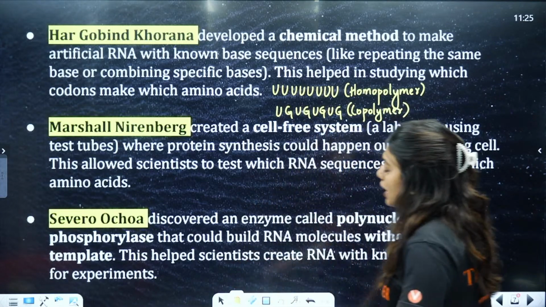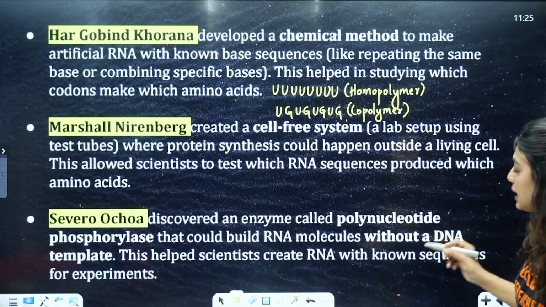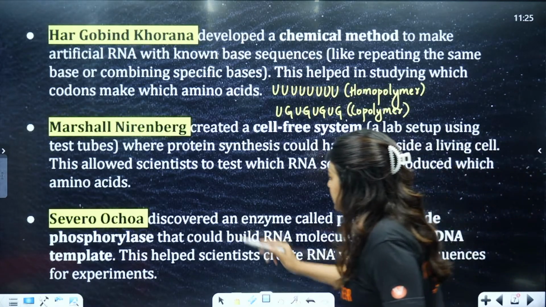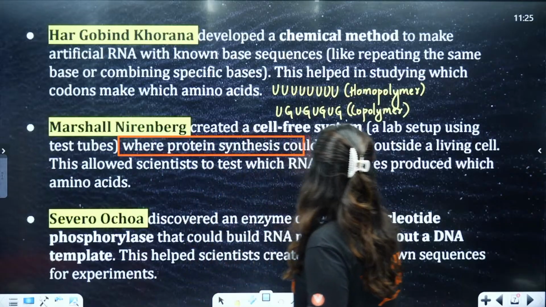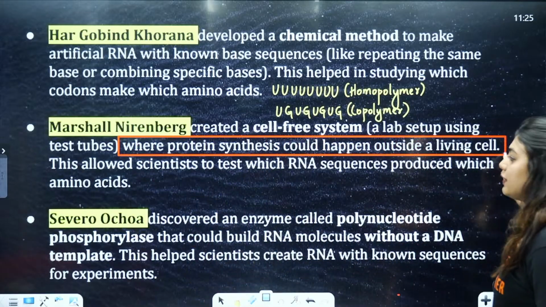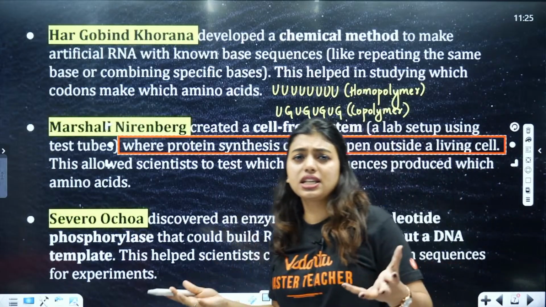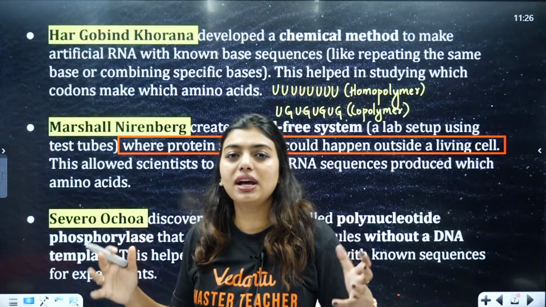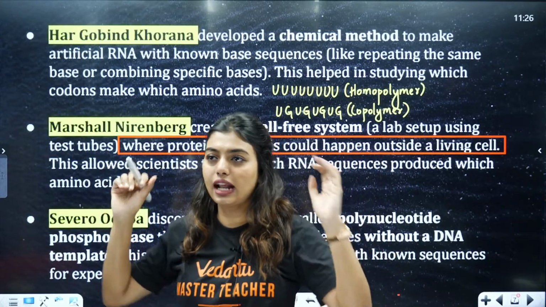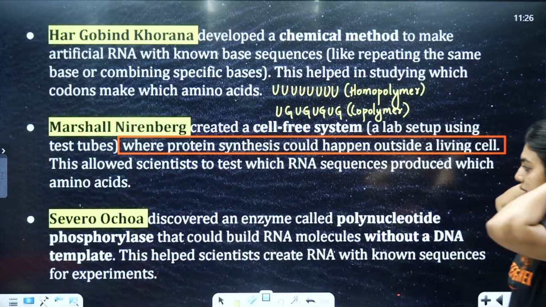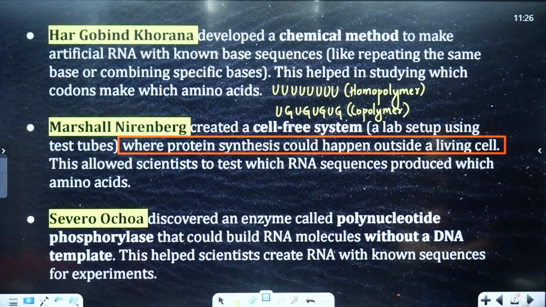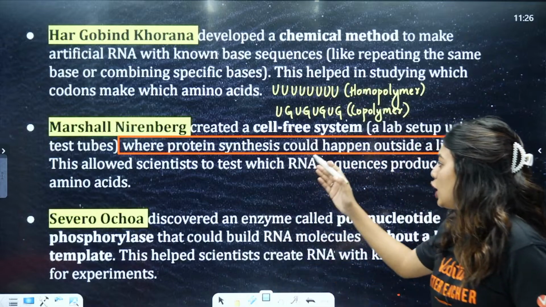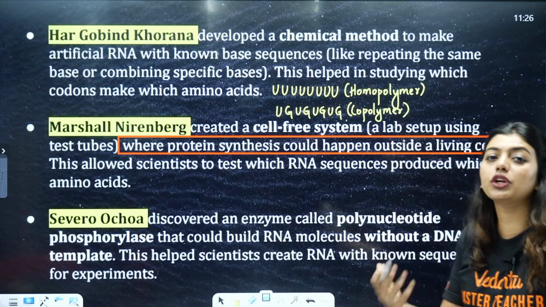Done? Now Marshall Nirenberg created a cell-free system, a lab setup using a test tube where the protein synthesis could happen outside a living cell. Can you imagine? Protein synthesis, I have been telling you from that time, students, this is important, this is happening in our body. Just imagine, no cell at all, it is happening in the lab. This allowed the scientists to understand which RNA sequence would produce which amino acid.